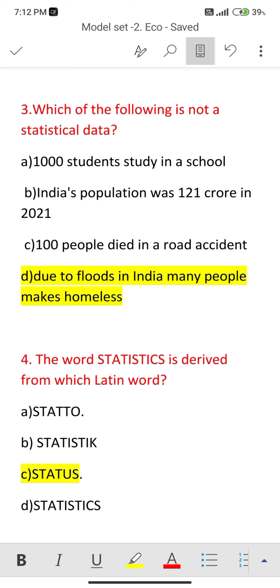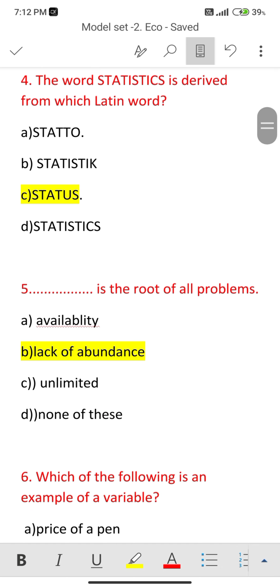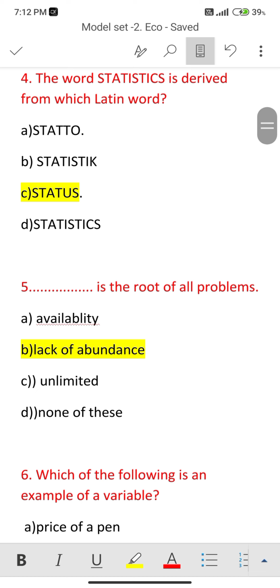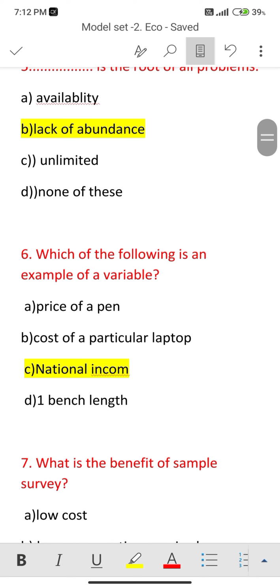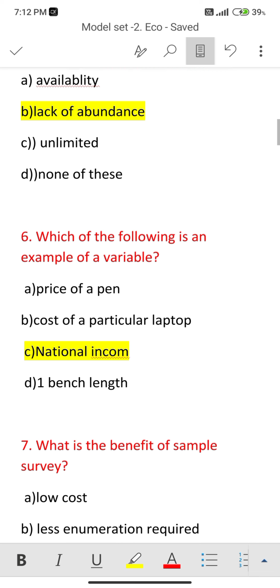Next, question number 4. The word statistics is derived from which Latin word? That word is status. Option number C is correct. Next one, blank is the root of all problems. That is lack of abundance. Option number B. Now next is question number 6. Which of the following is an example of variable? That one is option number C, national income.